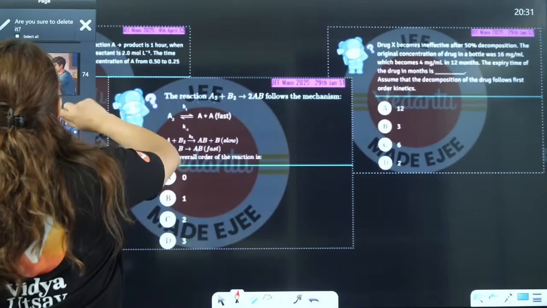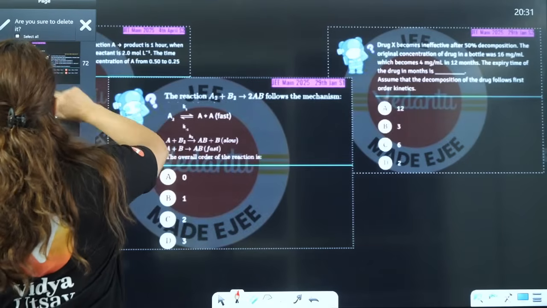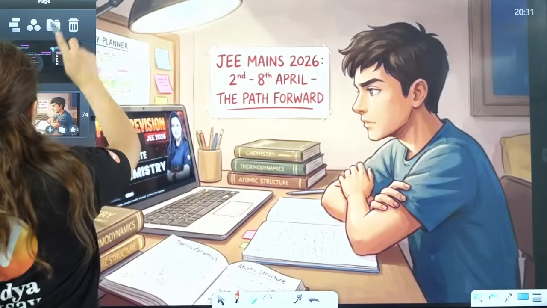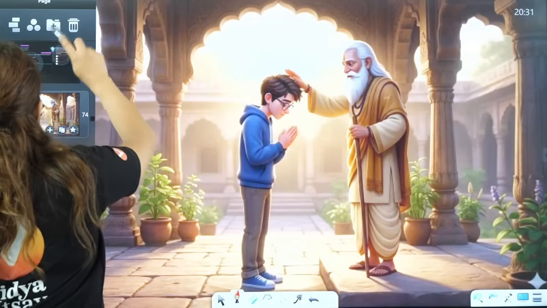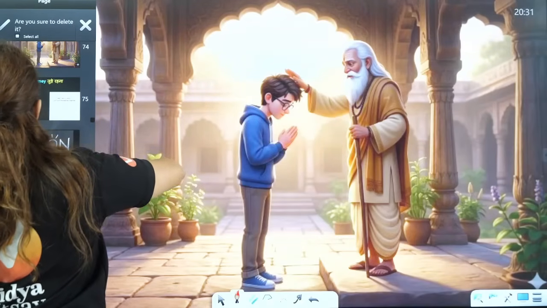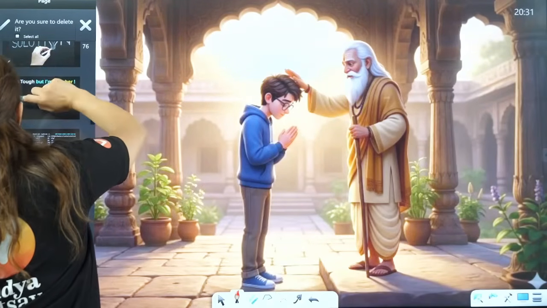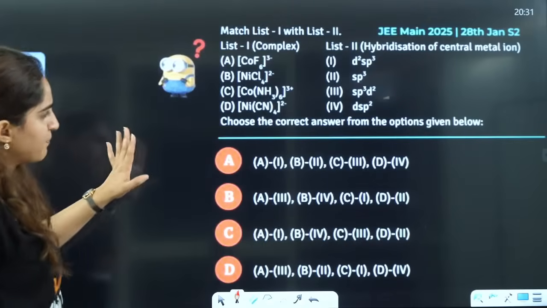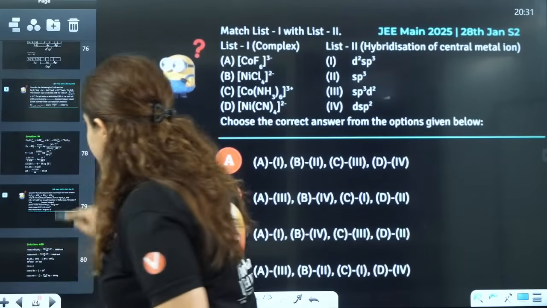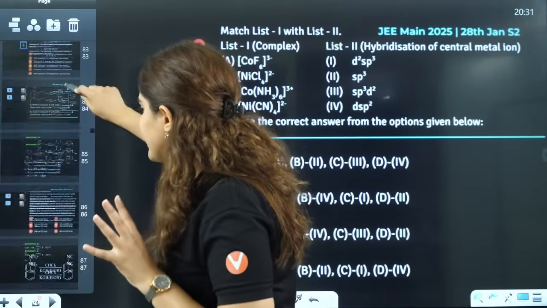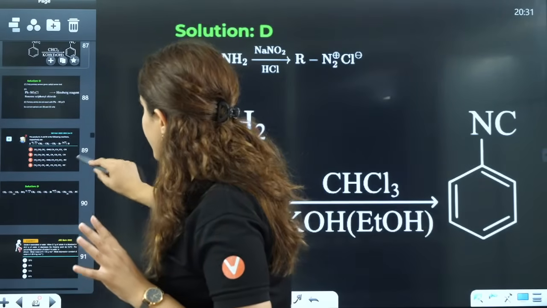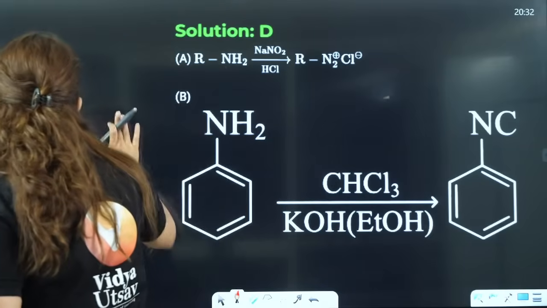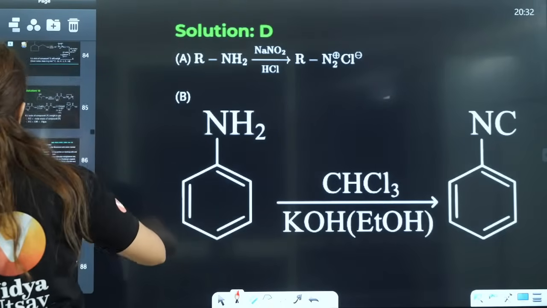Now wait a minute, I will just give you the notes here. Wait a minute, this is actually in Hindi, so you will not be able to understand it, right? So these are all the different kinds of questions that I have given you. Everything, the PPT and all, will be provided to you. Now I will move ahead.